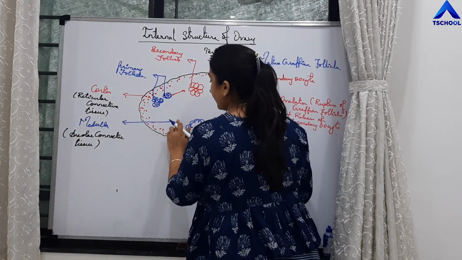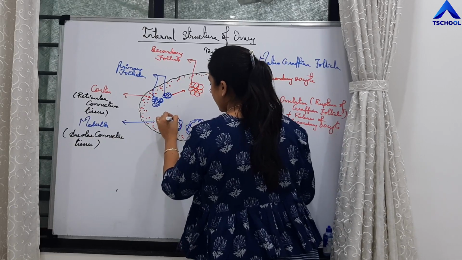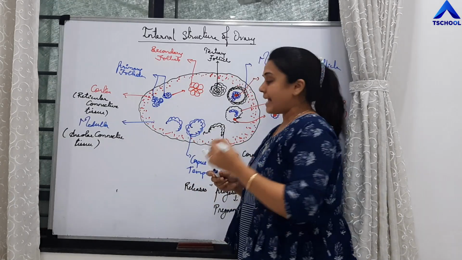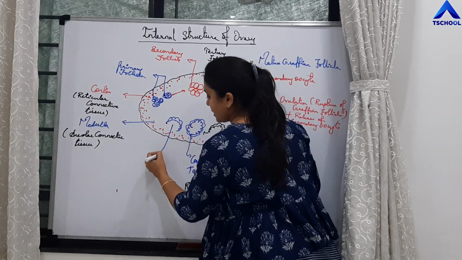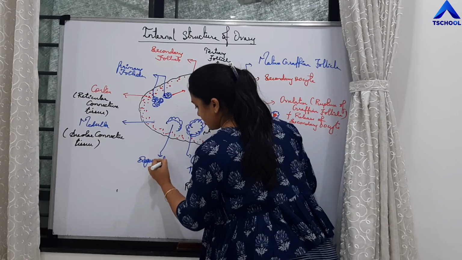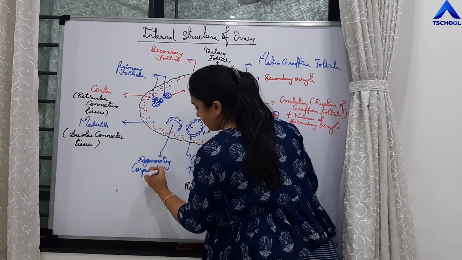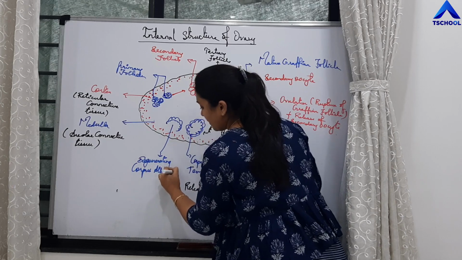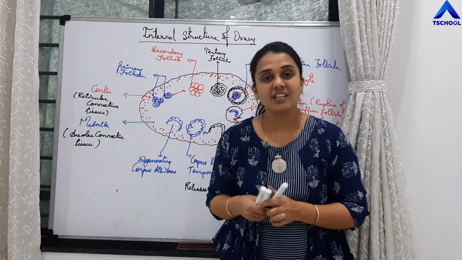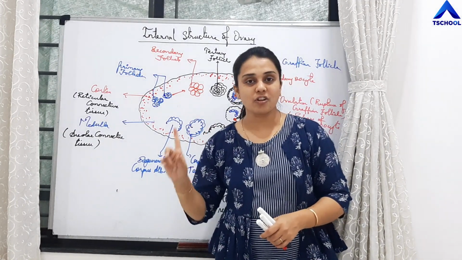So it will degenerate to form corpus albicans. So this is the degenerating corpus albicans. So when will corpus albicans be seen? If there is no fertilization and if pregnancy is not supported.